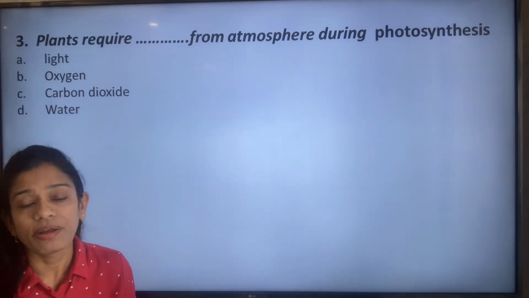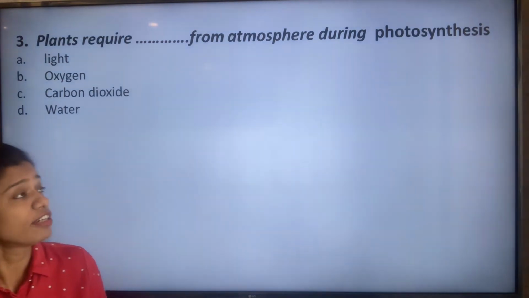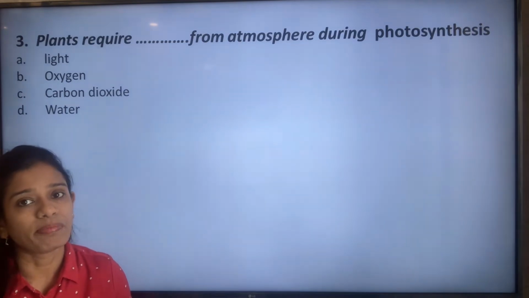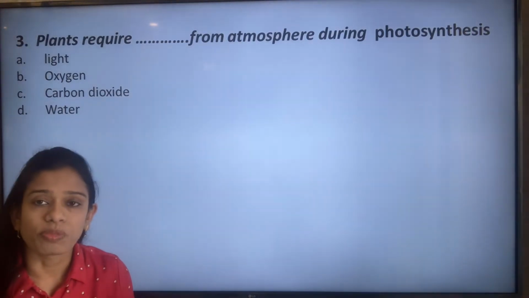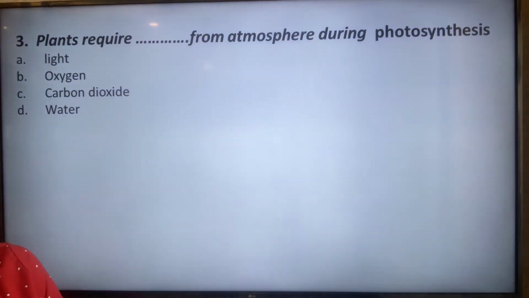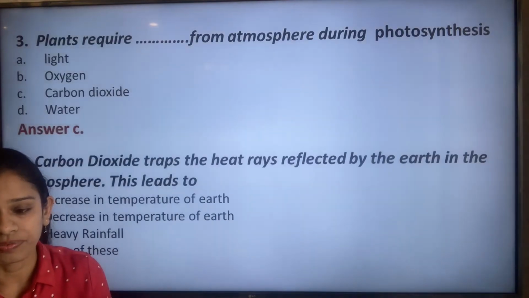Light is provided by the sun, whereas carbon dioxide is taken from the atmosphere by the plants during photosynthesis, and water is provided from the soil, as the roots take up that water. So the correct answer is option C, that is carbon dioxide.